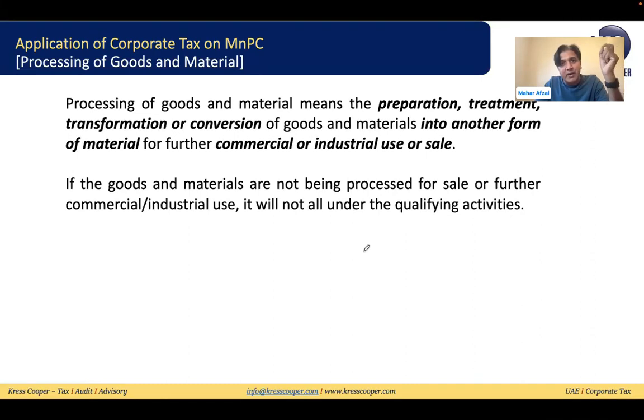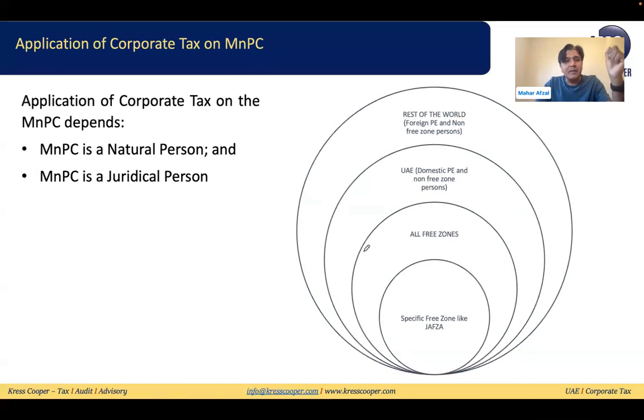So we are using the term MNPC, manufacturing and processing companies, for our further discussion. We know what manufacturing is, and what the processing of goods and material is. For manufacturing we discussed three categories: full-fledged, contract manufacturing, and toll manufacturing. In the same way, different categories can apply to processing: it might be done by the same party, or by a toll manufacturer or a contract manufacturer.